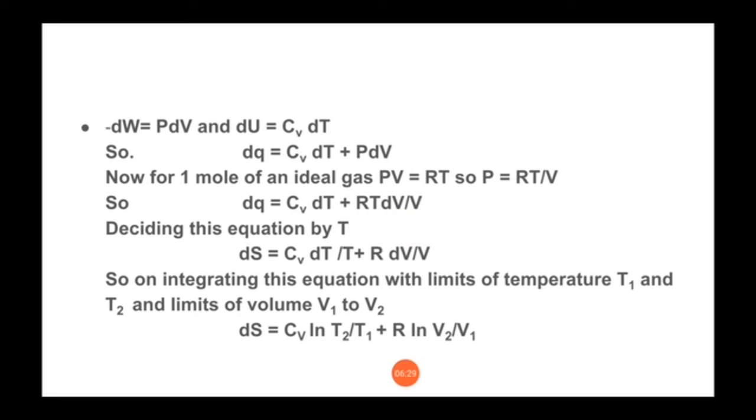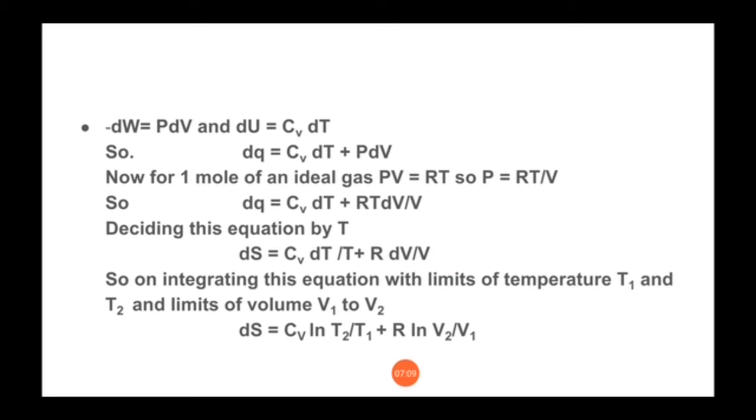Now we know that in this theory we have to find the change in entropy, that is ds or delta S. And we know the equation of delta S or ds is equal to dq by T. So to get this change in entropy, we are dividing this whole equation by temperature. So it will be dq by T, of course that is our ds. So ds is equal to cv dt by T plus R dV by V.